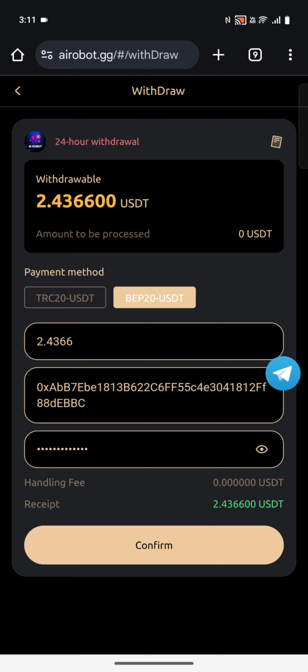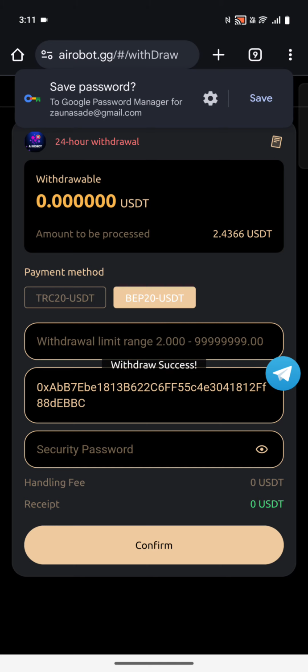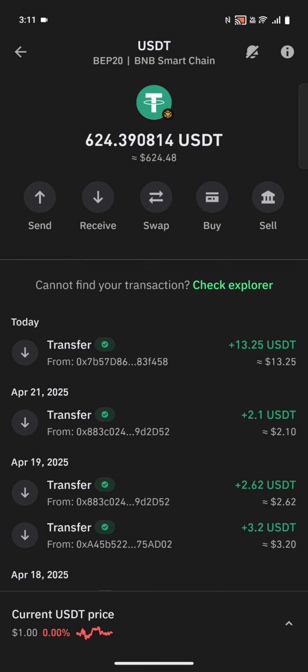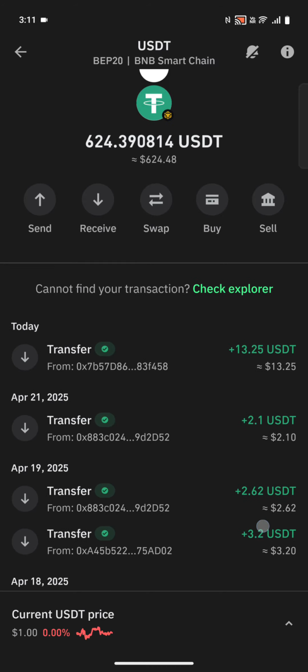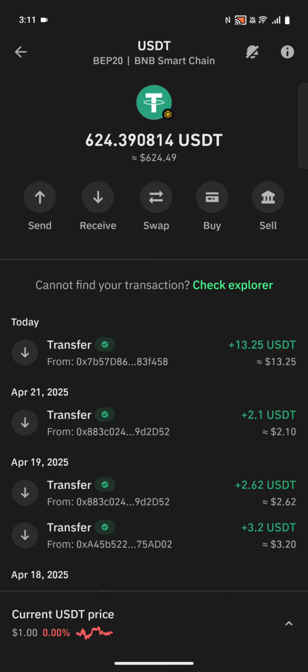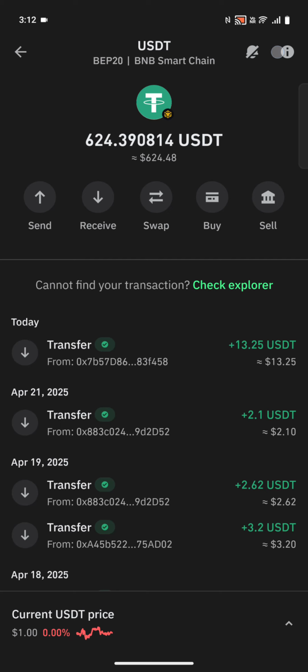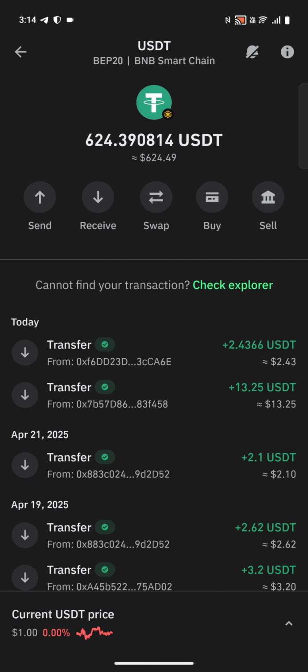After that you have to just confirm your withdrawal amount guys. So you can see guys my withdrawal has been successfully placed. So let's check it on my Trust Wallet guys. So I had opened my Trust Wallet guys. So you have to wait until it appears in your Trust Wallet guys. So I am refreshing my Trust Wallet guys. It takes some time to appear in your Trust Wallet guys. So you can see guys I had received 2.43 USDT from this site guys.